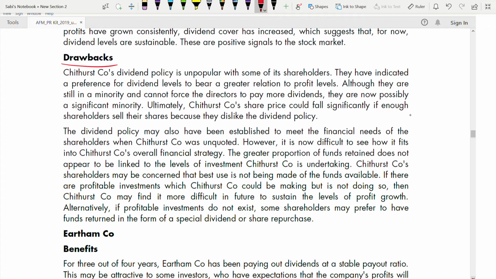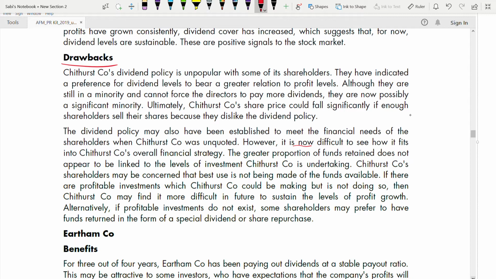However, you have to talk about then and now. Now they are listed. It is now difficult to see how it fits into Chithurst's overall financial strategy. A greater proportion of funds retained does not appear... So less dividend means what? They are now retaining more. That's why they're talking about retaining. The greater proportion of funds retained does not appear to be linked to the levels of investment Chithurst is undertaking.